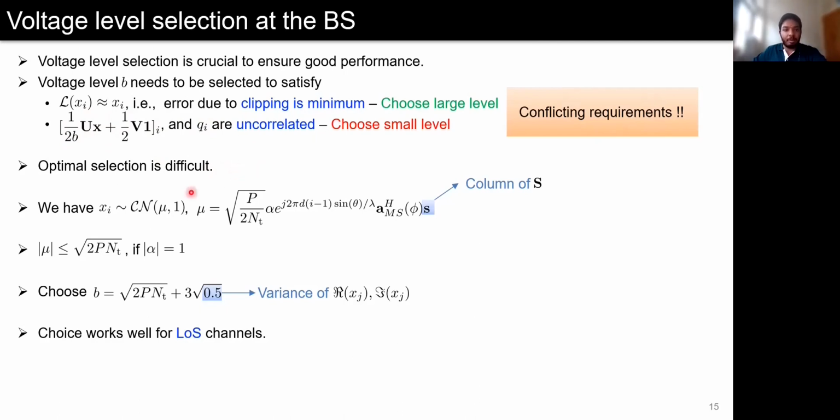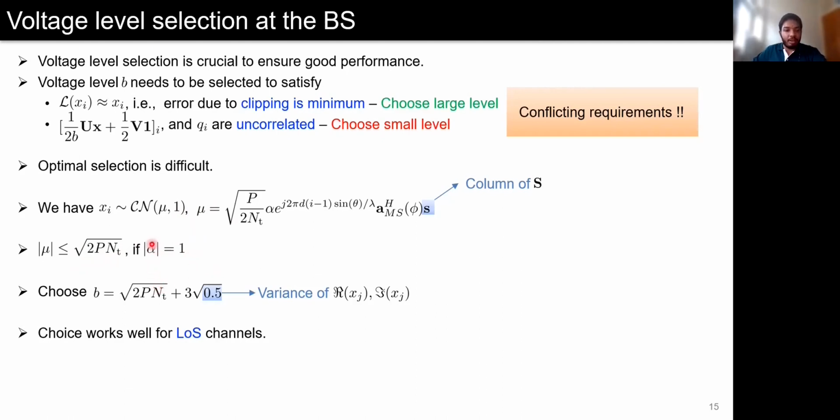We note that the input to the ith antenna at the base station has a complex Gaussian distribution with the mean mu, which is given like this, and variance 1. If we assume that the path gains have unit modulus, then the maximum value of this mu is given by root 2 PNT. We know that for a Gaussian random variable, the realizations are more likely to happen within a distance of plus or minus 3 sigma about its mean value.